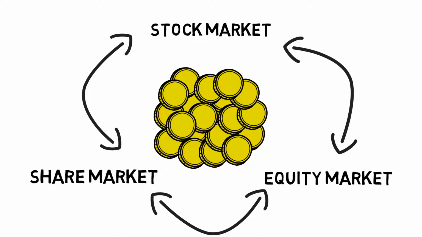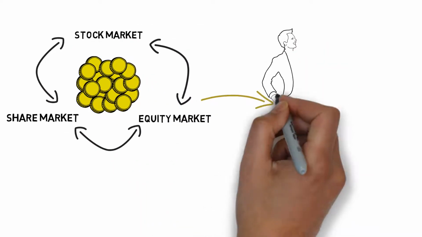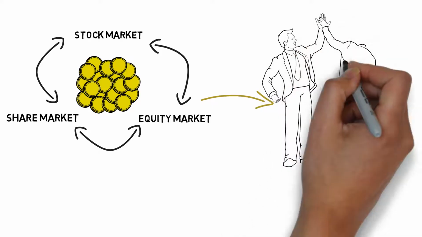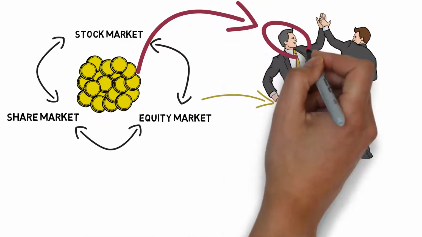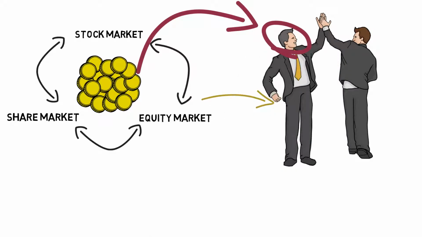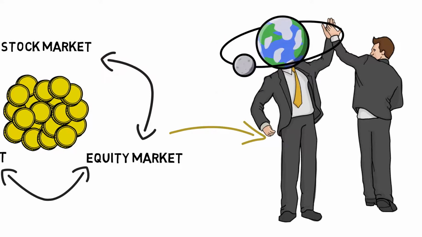Let me give an example of this on a small scale. Presume you have to establish a startup. You have 10,000 rupees, but that's not enough. So you go to your friend and tell him to invest another 10,000 rupees and offer him a 50-50 partnership. So whatever your company profits in the future, 50% of it would be yours, 50% of it would be your friend's. In this case, you've given 50% of the shares in this company to your friend. The same thing happens on a larger scale in the stock market. The only difference being, instead of going to your friend, you go to the entire world and invite them to buy shares in your company.